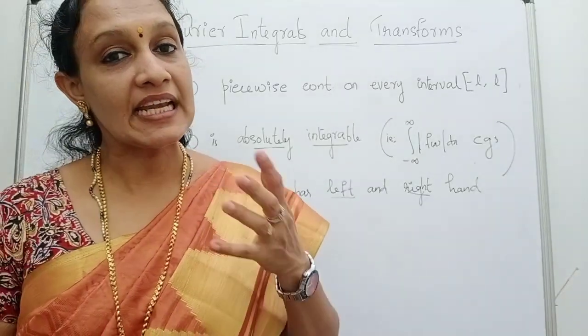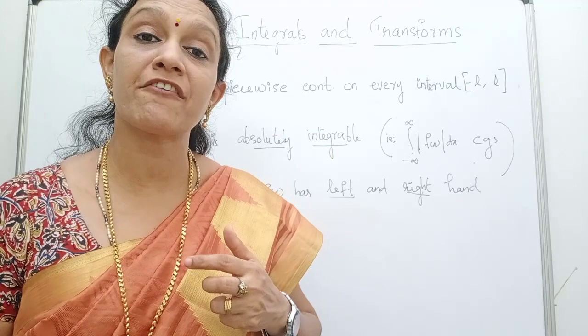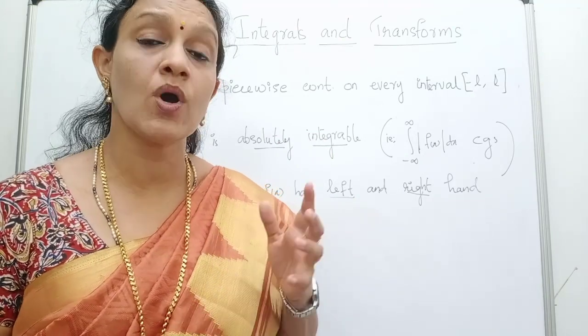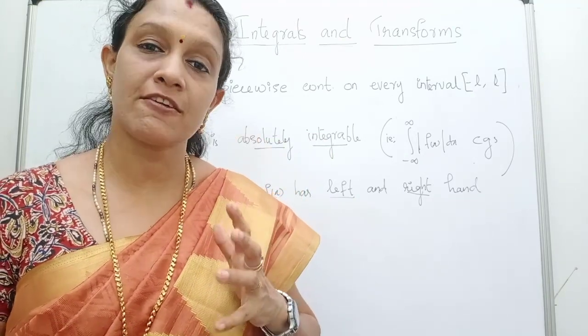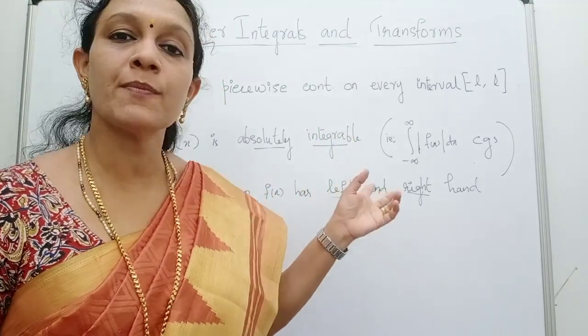Actually the Fourier integral is derived from Fourier series itself. So we are considering a function f of x having the following properties.